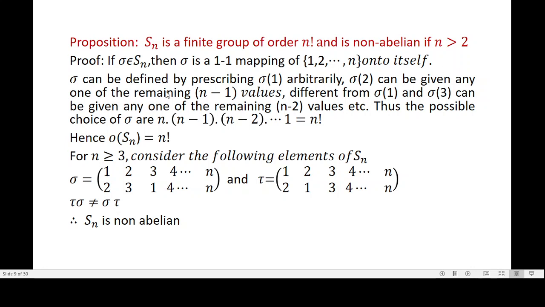Now sigma can be defined by prescribing sigma of 1 arbitrarily. Sigma of 2 can be given any one of the remaining n minus 1 values different from sigma of 1, and sigma of 3 can be given any one of the remaining n minus 2 values different from sigma of 1 and sigma of 2, and so on. I hope you're following. So let us consider permutation sigma.